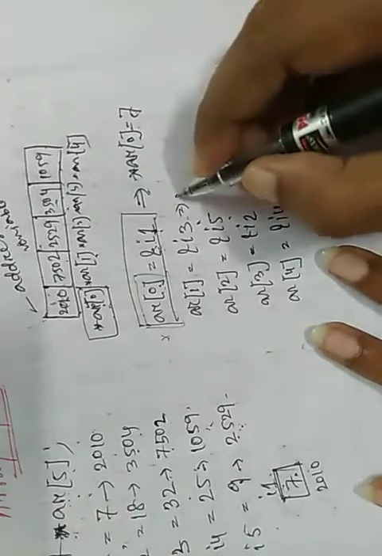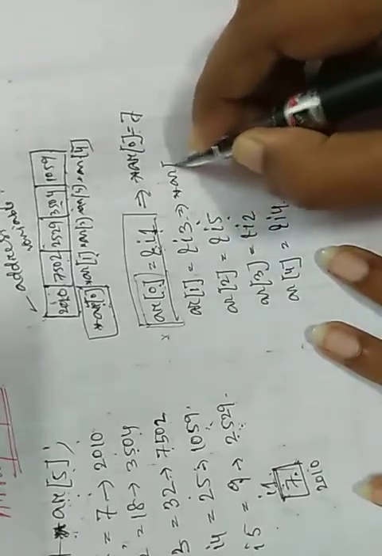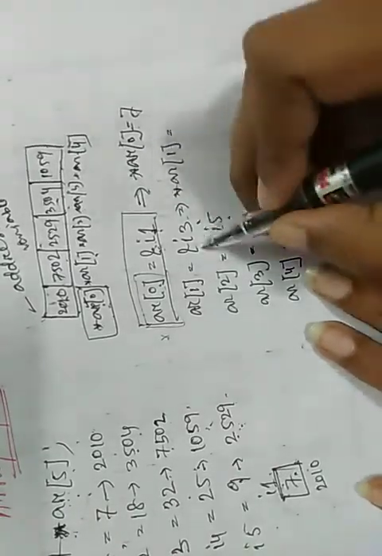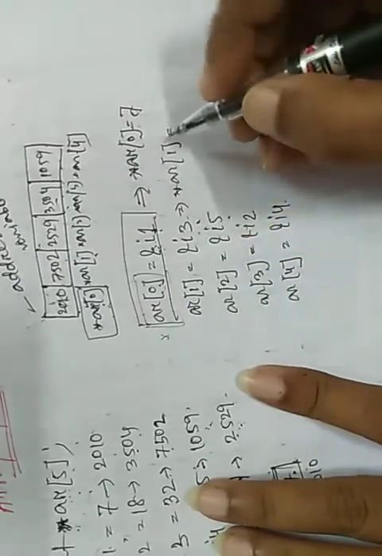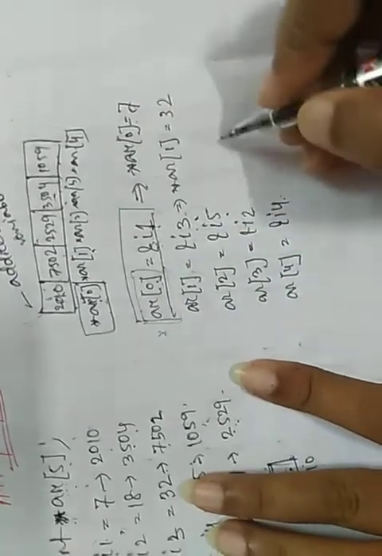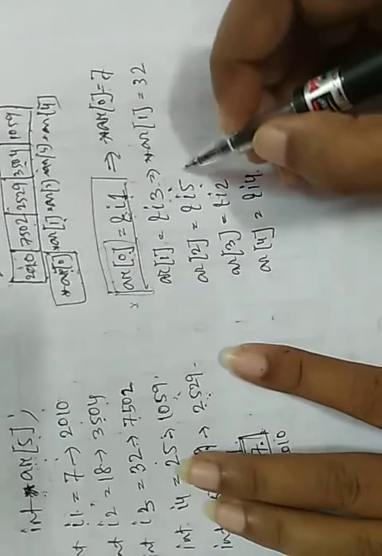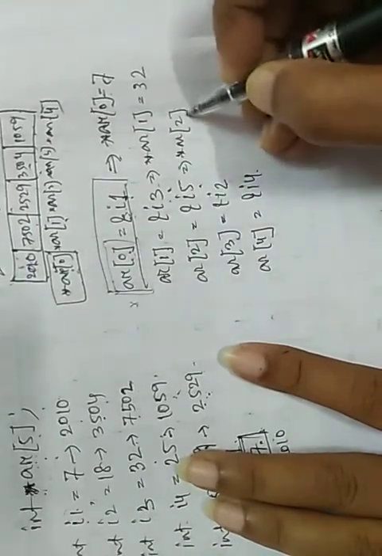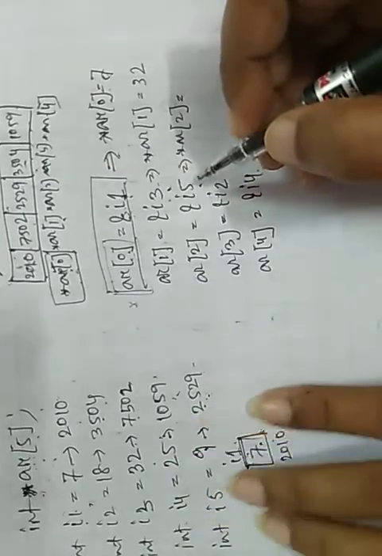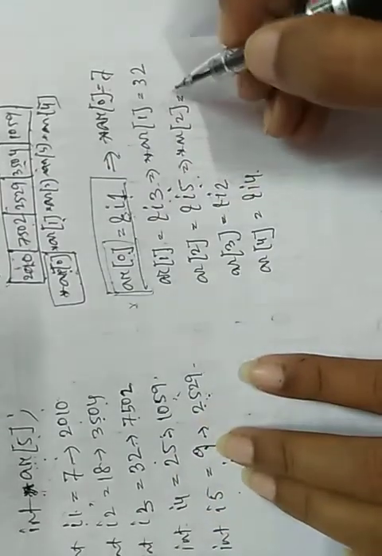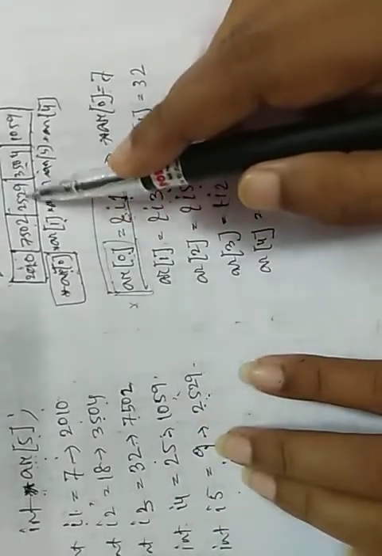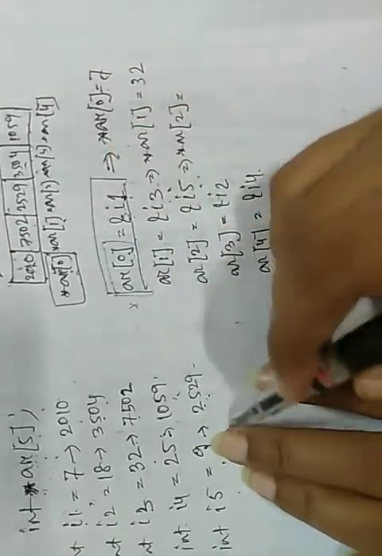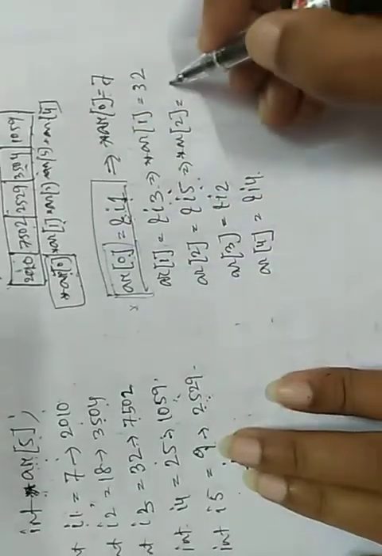Similarly, star AR[1] equals I3, I3 means 32. Star AR[2] is I5, I5 means 9, because here it stored 2529, and the value at 2529 is 9.